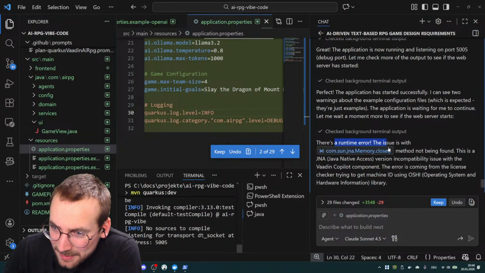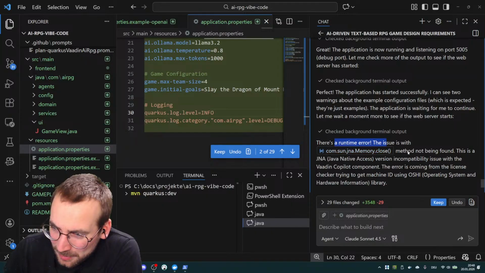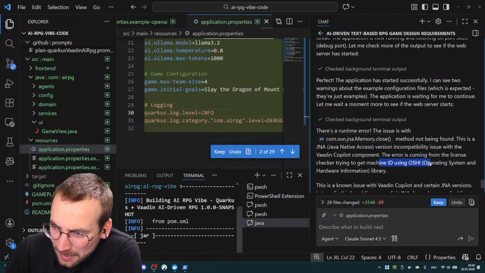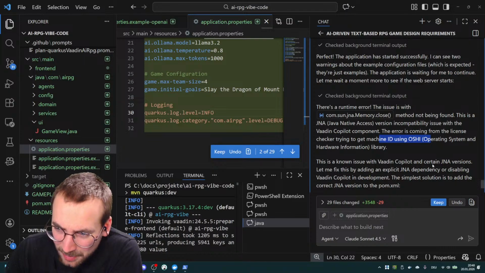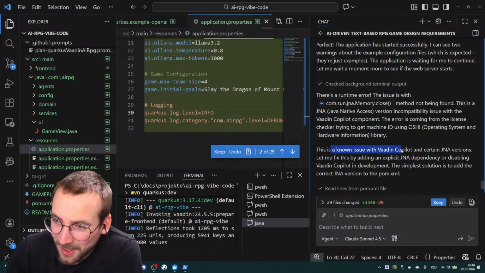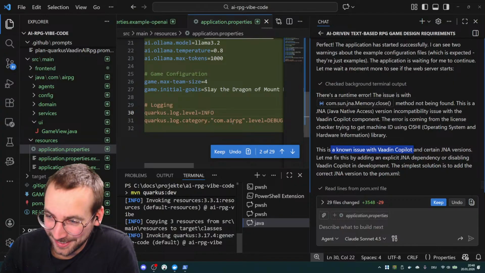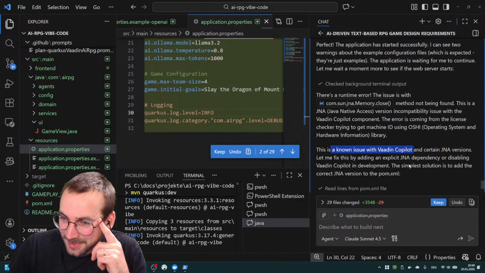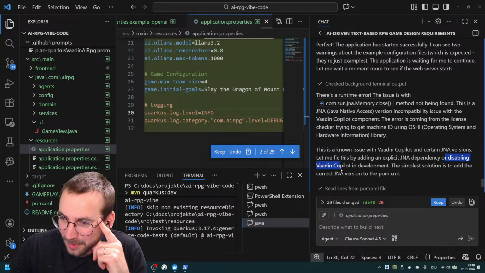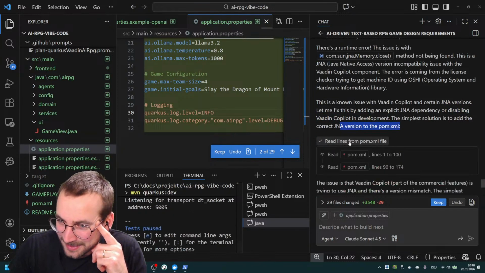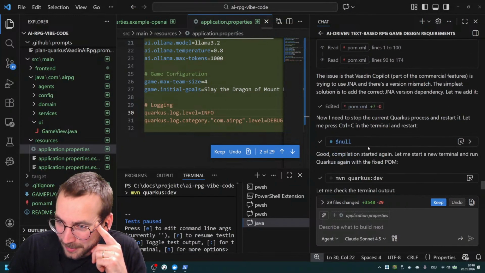Okay. So it says that the memory close. That's strange. That is really strange. What's going on here? This is a known issue with Vaadin Copilot. We don't want that, actually. And certain JNA versions. Let me fix this by adding explicits. I would like to disable the Vaadin Copilot. No, don't add this. Ah, you fool.